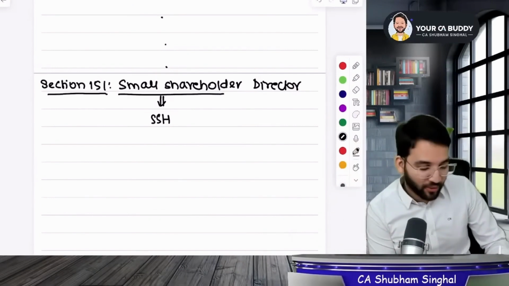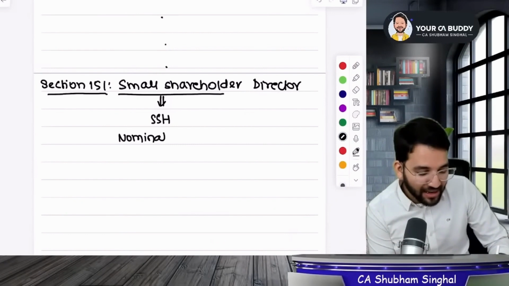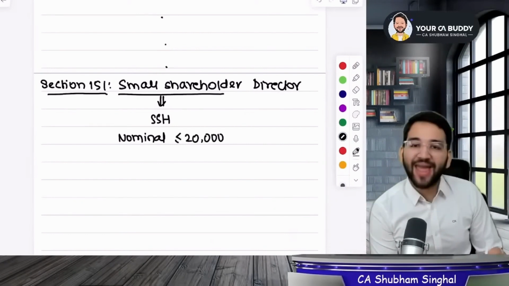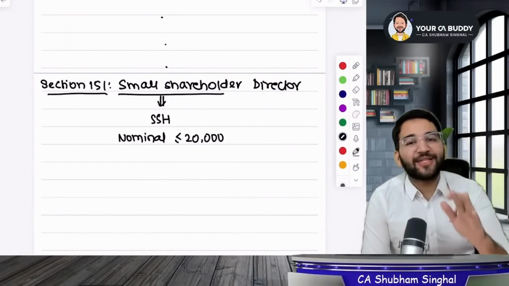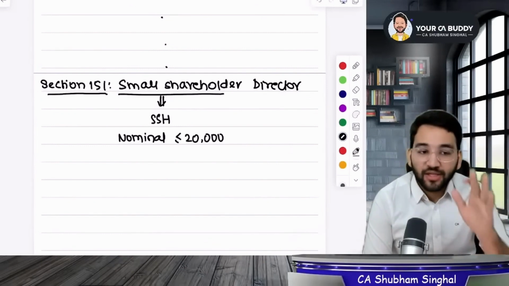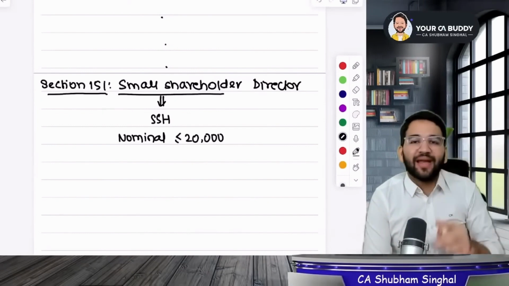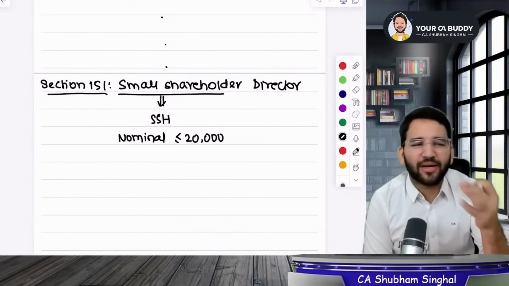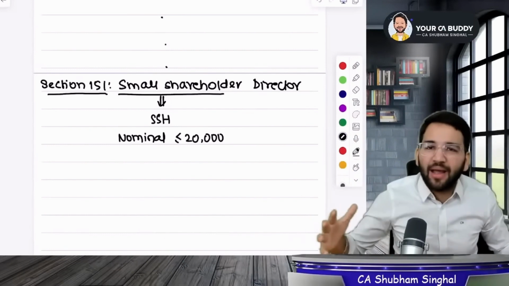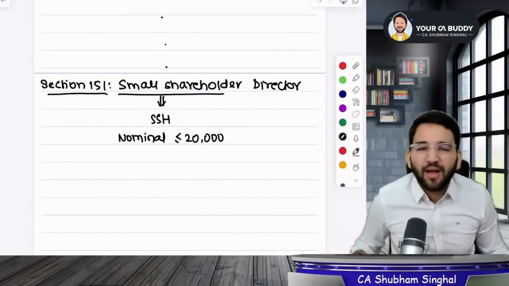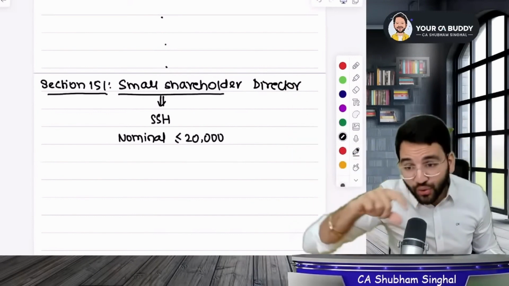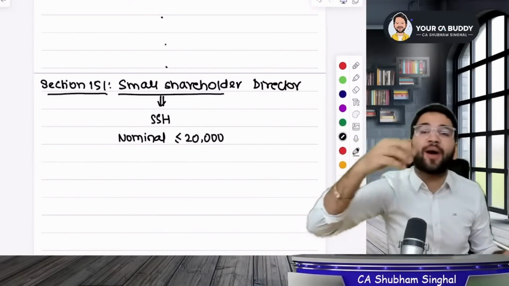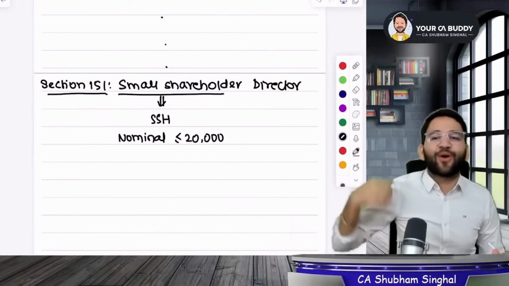So the shares that you hold, it depends on their nominal value. It means if the face value of it is less than or equal to 20,000. If it's exactly 20,000, that works, but less than or equal to 20,000, then you will become a small shareholder. Small shareholders means small people. These people are generally minorities. Minorities means in a company, let's say Adani company, 50-60% is held by Adani and his family. Those who hold small shares, there are many people like you and me, we call them small shareholders.